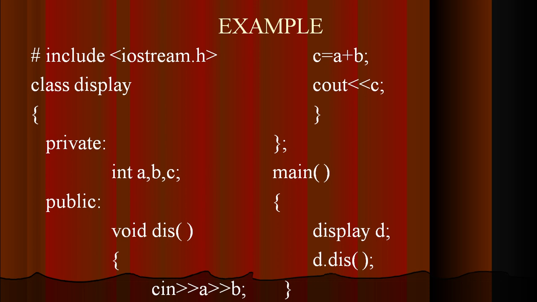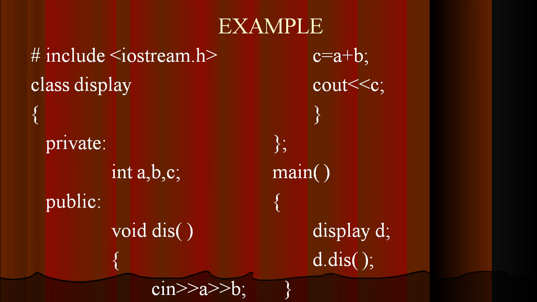To access runtime data, we can use this cin keyword followed by the greater symbol. Two times we have to use the greater symbol in order to accept the value from the user. So if we want two values, we can write in a single statement like this: cin, two greater symbols a, then again greater symbols b. Or you can break the statement and write twice as cin a, then cin b.